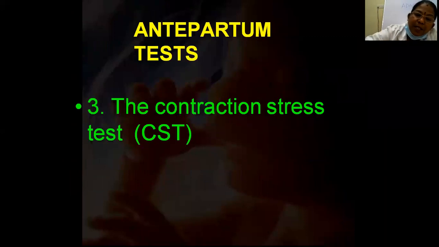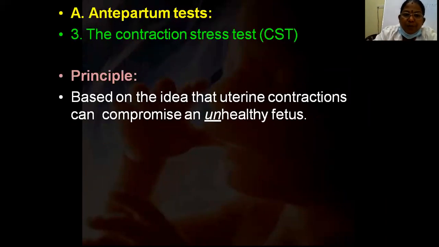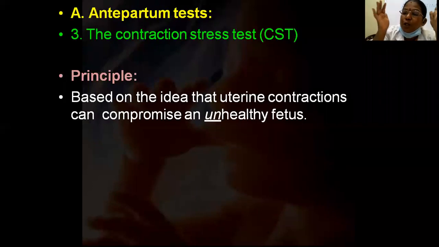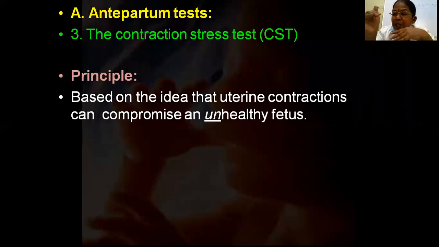So then another one is the contraction stress test. The principle of this is that uterine contractions can compromise the baby if the baby is not healthy. So we go first for the NST with the fetal movements. Then if with fetal movements there is a deceleration, the heart rate is not proper, there is no beat to beat variability, that means this baby may not be healthy. And if this baby goes into labor, it may not be able to survive the stress of the uterine contractions, and can have intrapartum hypoxia.